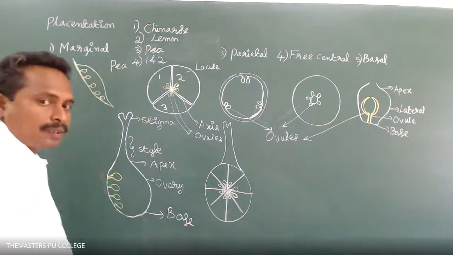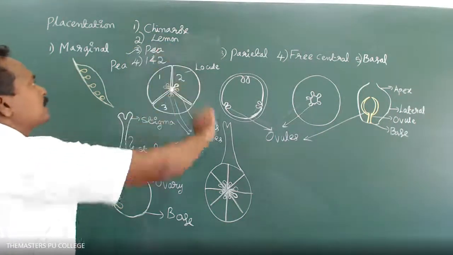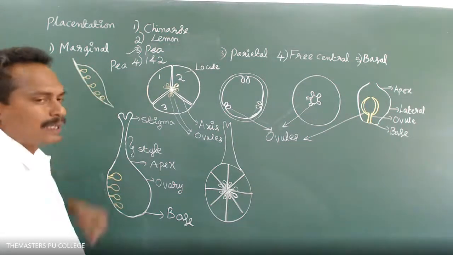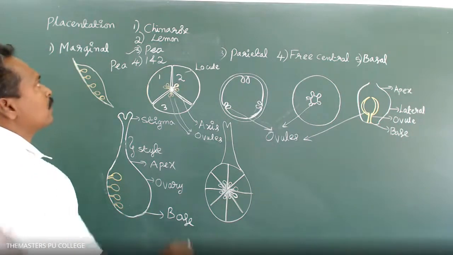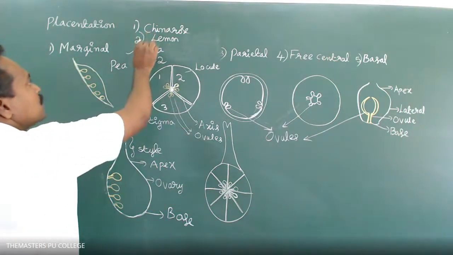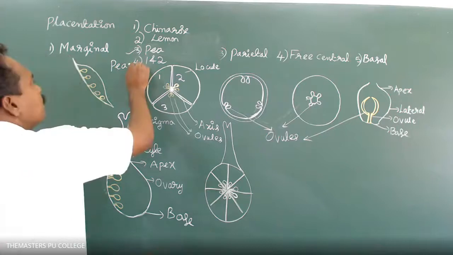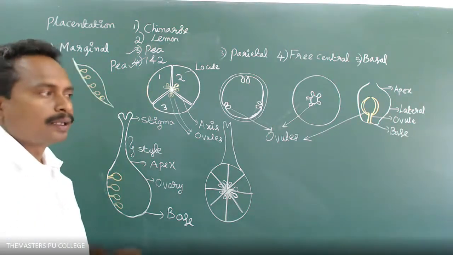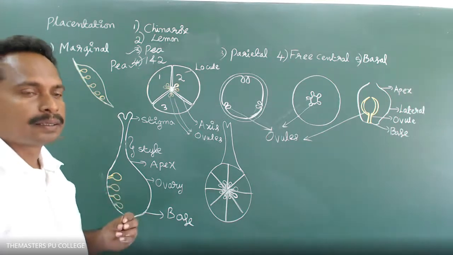What is the answer? Option 3 is the correct answer. Marginal placentation is seen in pea Klein's flowers. Axial placentation is seen in option 1, China rose, and option 2, lemon. Option 4, 1 and 2, is the correct answer. In China rose, lemon, and tomato Klein's flowers, the placentation is axial.